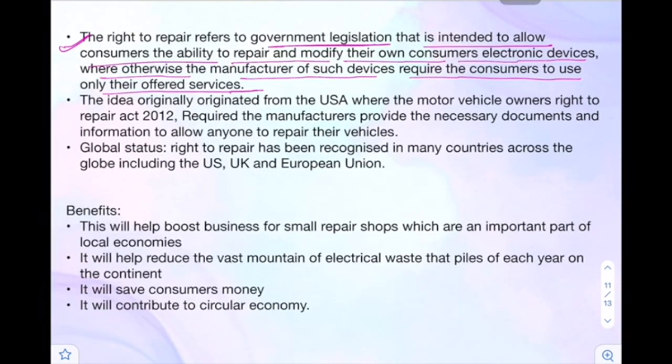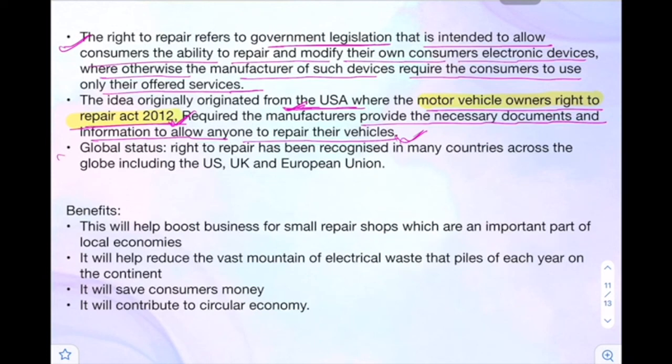The idea originated in the USA, with the Motor Vehicle Owners Right to Repair Act 2012. This is important, but this probably will not come in your question, but still we should know all these things. The Motor Vehicle Owners Right to Repair Act 2012 required the manufacturers to provide the necessary documents and information to allow anyone to repair their vehicles. So this started in 2012 in the USA, right?